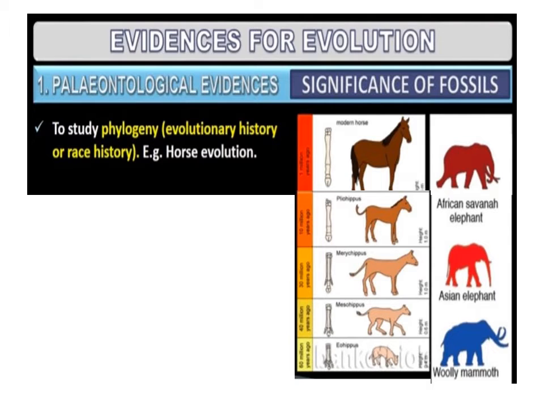Rock formed of sediments, and a cross section of the earth's crust, indicates the arrangement of sediments one over the other during the long history of the earth. This is used to study phylogeny, or evolutionary history, or race history. For example, horse evolution.